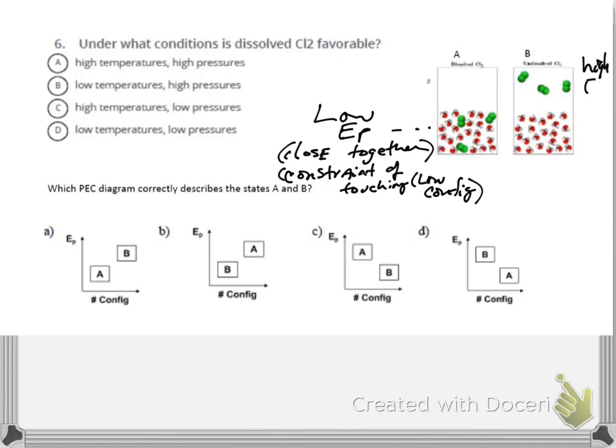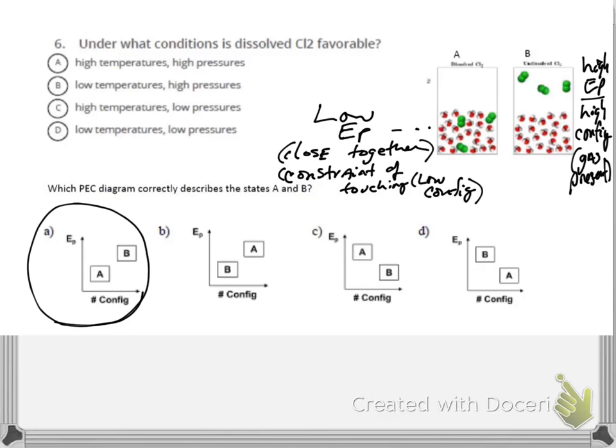B, the undissolved chlorine, has higher potential energy and high configurations since there's a gas present. So we'd expect A to be low potential energy, low configurations, and B to be high potential energy, high configurations. If A is the dissolved state, we'd expect to meet that with low temperatures and high pressures, so the answer would be B for question 6.